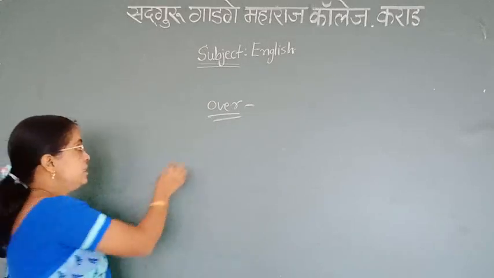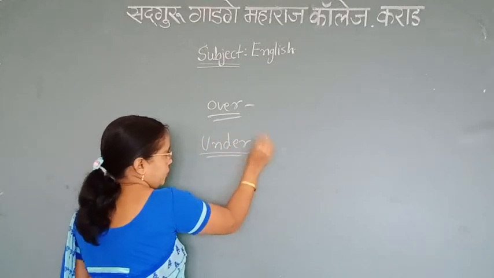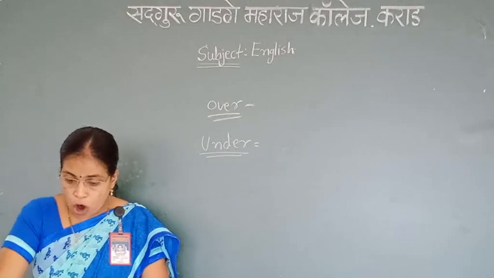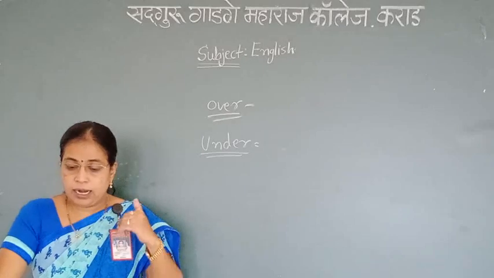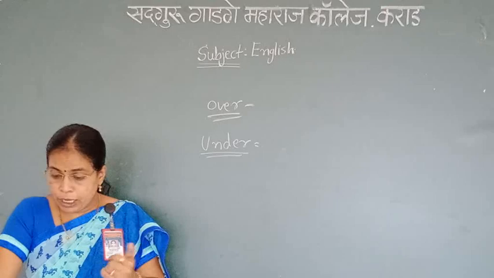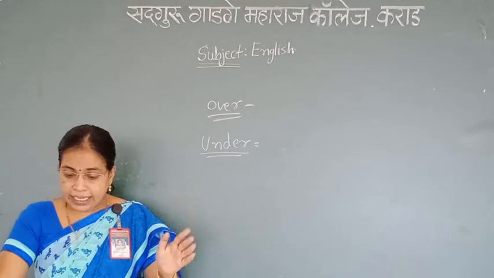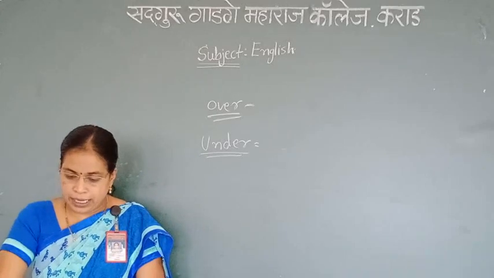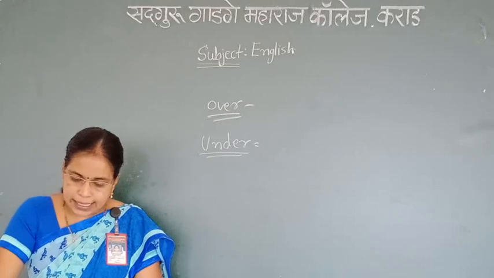Then the next preposition, under. Under is the opposite of on and it means below the surface of something. For example, the cat is under the table. The carpet under my feet is very soft. That book is under my glasses.